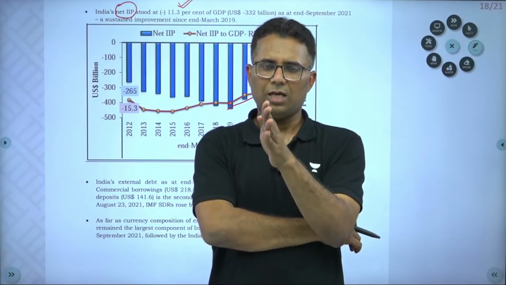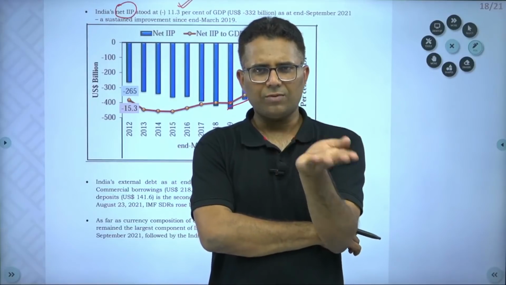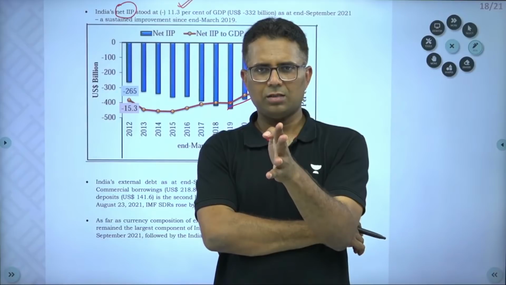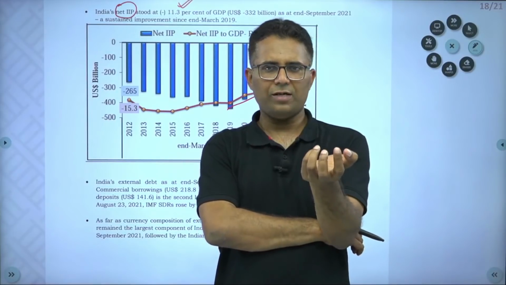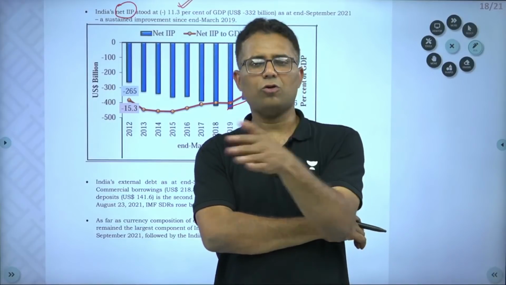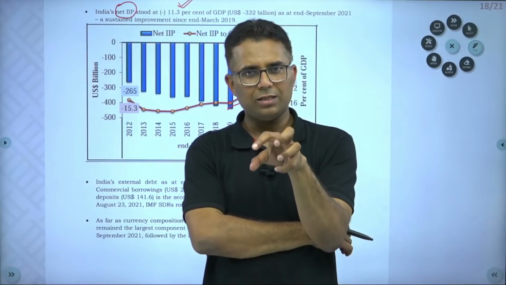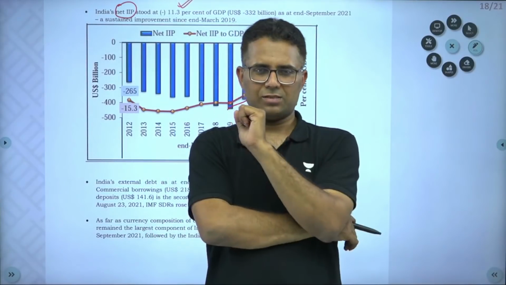IMF has allocated special drawing rights worth around $17 billion. So SDR allocation by IMF to Government of India, that acts as a debt on Government of India. And Government of India's debt is a part of India as a country debt.